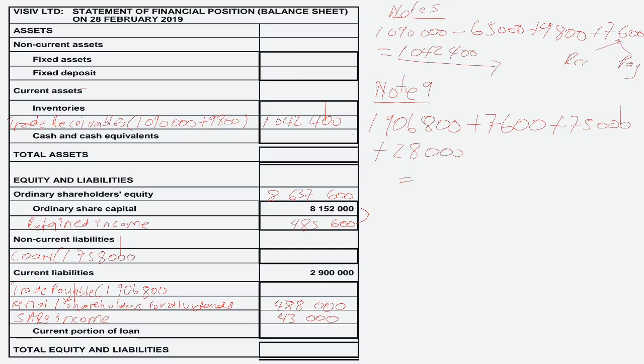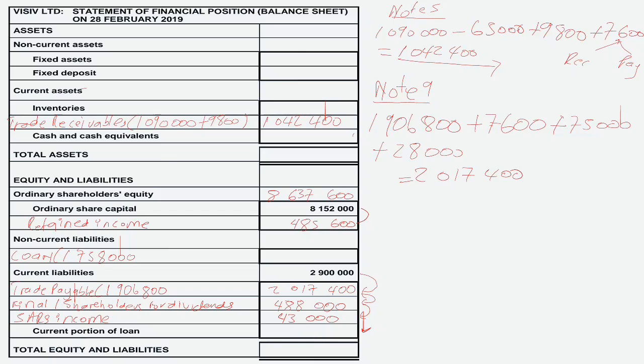So yes, your total payables is going to be 2,017,400. Nice. Now, they said that your current portion of loan is a balancing figure, so you take your total current liabilities, subtract payables, subtract your final dividend, and then subtract your SARS income tax.